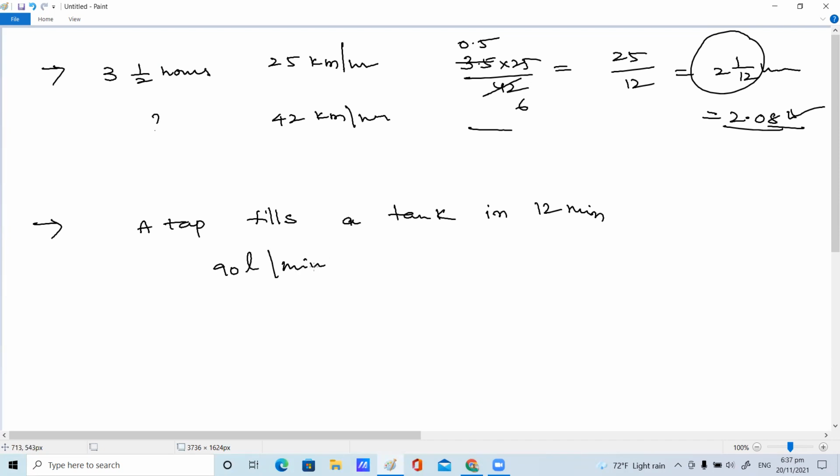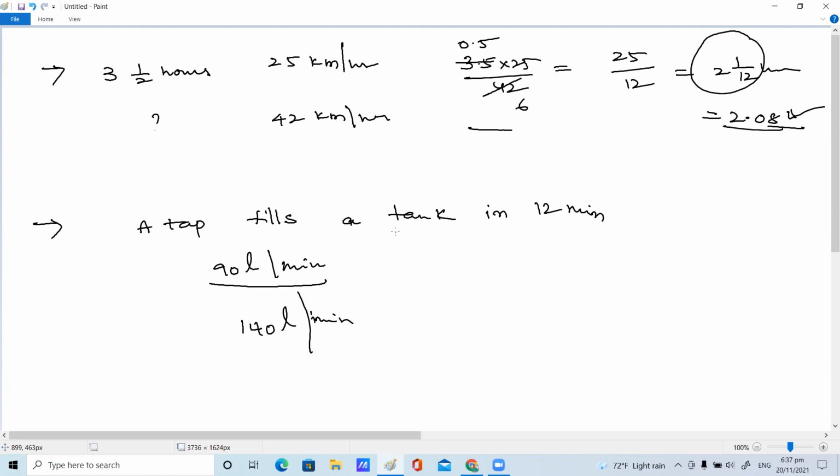In how much time will the tap fill the tank if it fills at the rate of 140 liters per minute? Suppose it will fill at 140 liters per minute. How much time will it take to fill the tank, children? Ma'am, can you repeat the question?